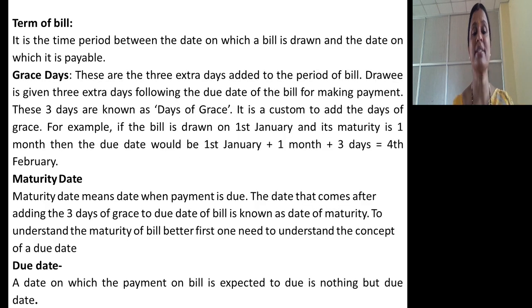So let me see what is term of a bill. It is the time period between date on which bill is drawn and date on which bill is payable. For example, you draw a bill on January 1, payable after 1 month. So from January 1 till the end of next 1 month, that time period is known as term of a bill.